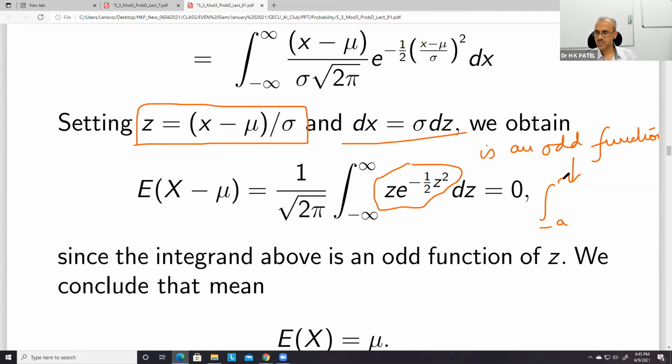The integral from minus a to plus a of f(x) dx is equal to 0. So because this is an odd function, and our limits are of the type minus a to plus a, this integral becomes 0, and therefore we get E(X) is equal to mu.